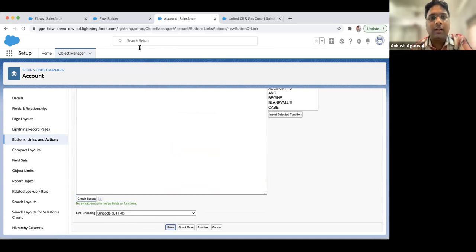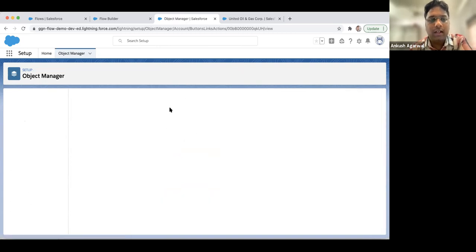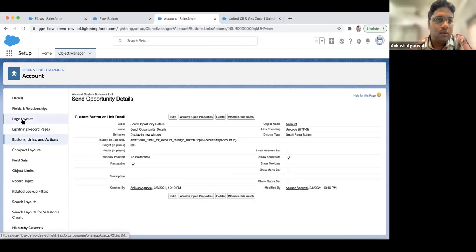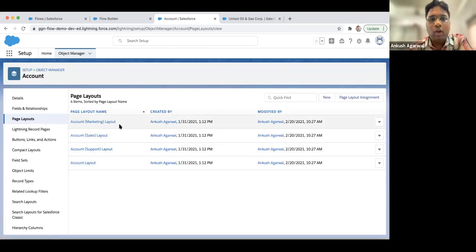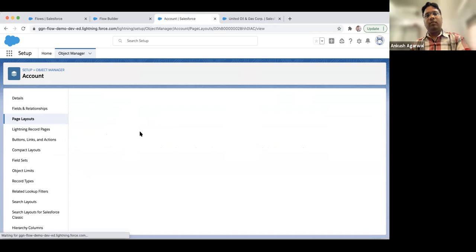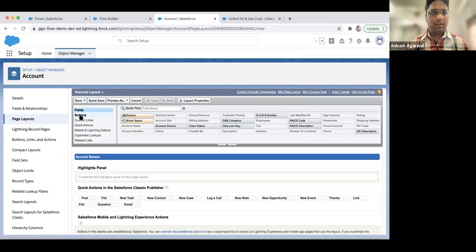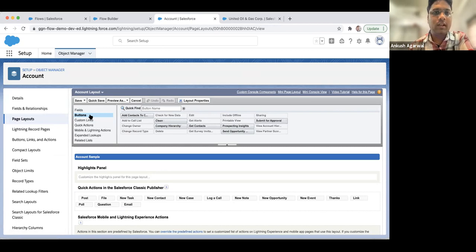So if you notice over here, you will get a notification that the new custom button will not be displayed to users until you add it on the page layout. So we created the new button, but just to make it available on our page, we have to go to the page layout. And if you have multiple page layouts, then you have to decide on which page layout you want it, whether for marketing users or sales users, or sometimes we have different types of users based on the record types. So for now, I'm just selecting it for one of the page layouts.